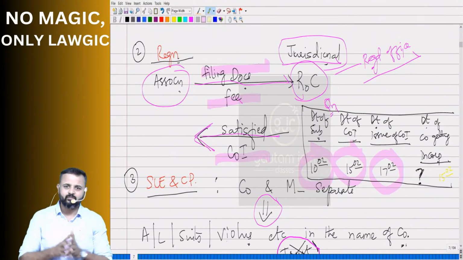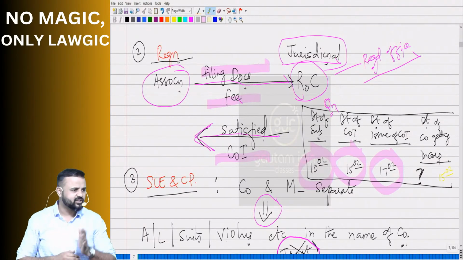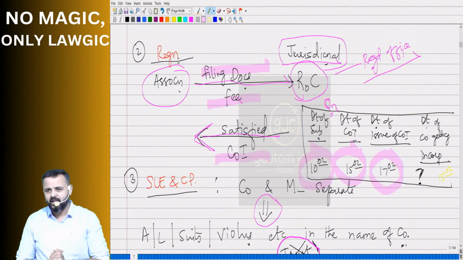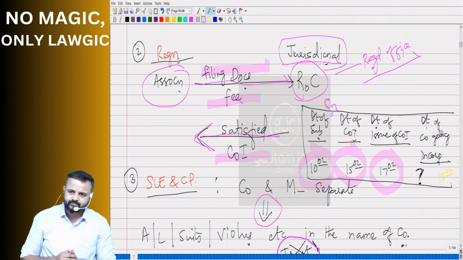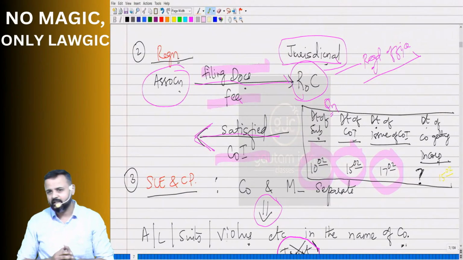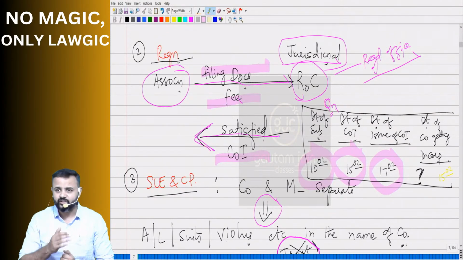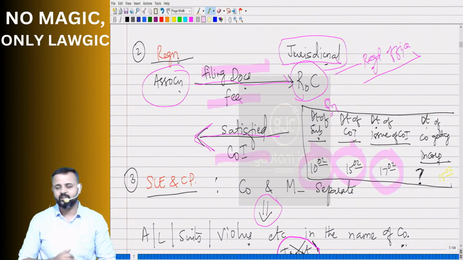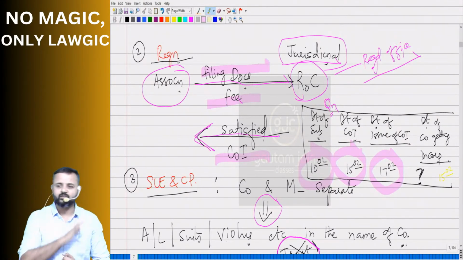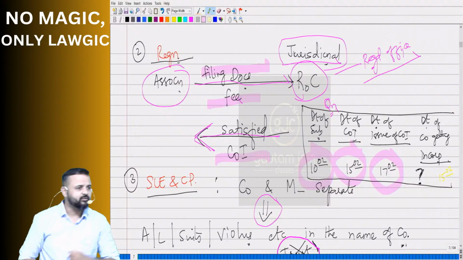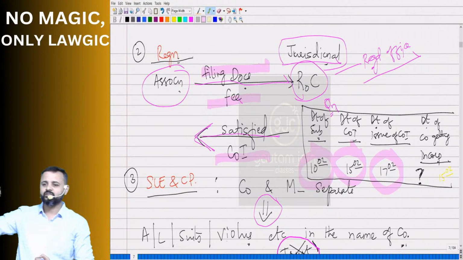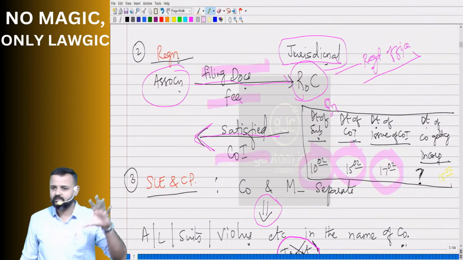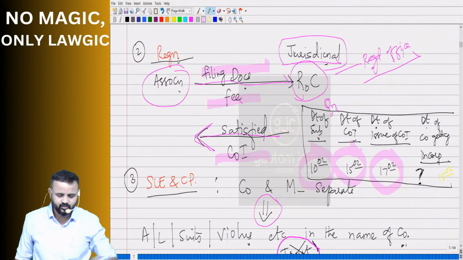So again, how will you answer? Suppose they give some names, A, B, C, D, E, F, G, H, who want to incorporate a public company, and thereby they submit the documents to the ROC, ROC New Delhi, let us say. The ROC New Delhi receives the documents. On being satisfied, he prepares the certificate of incorporation with 15th of Feb as the date. However, it was issued on 17th of Feb. When was the company incorporated? They frame a question like this and ask you. Then what will you say?